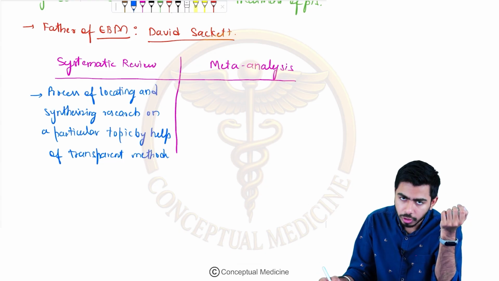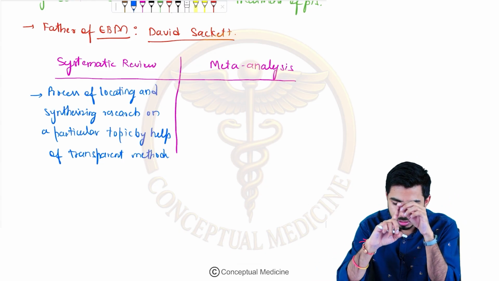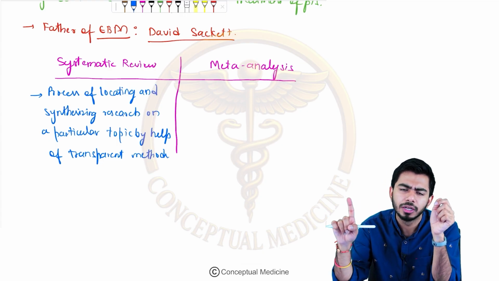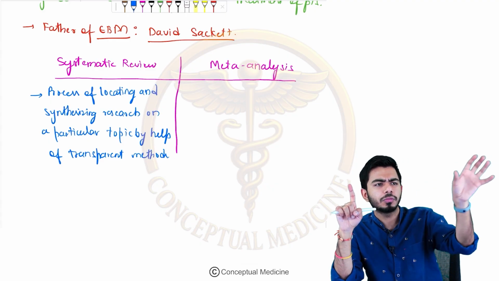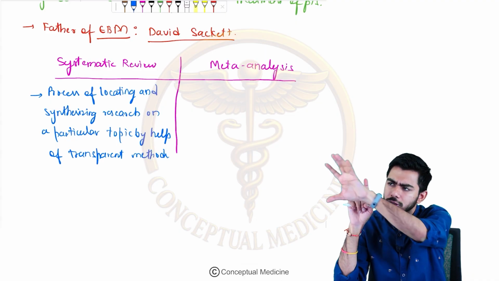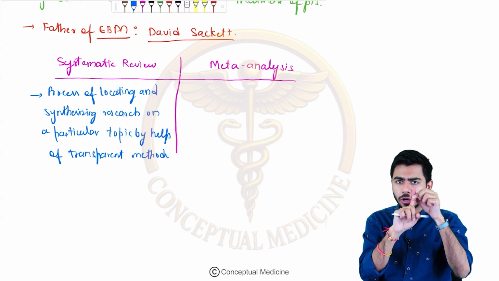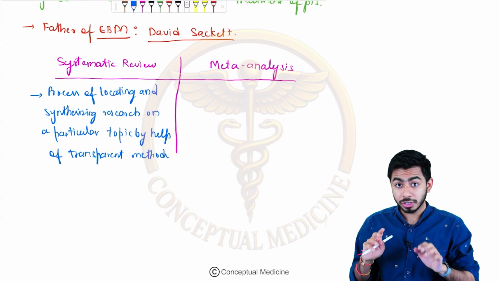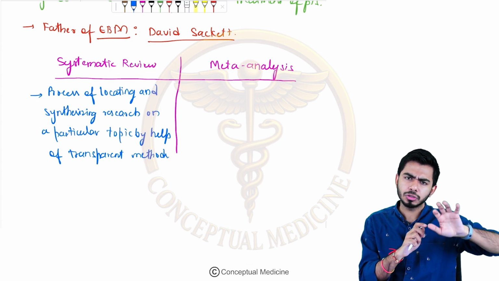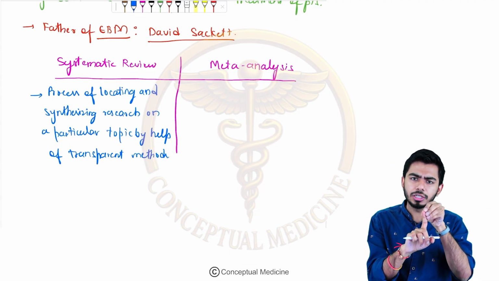On the other hand, if you talk about the meta-analysis, here again, we have this topic or this particular question. Now I will be collecting my data from different sources: this source, this source, this source. I will be collecting my data from different sources to study this particular topic. Are you understanding? In the systematic review, I just have one particular source, and by that research I am studying this topic.